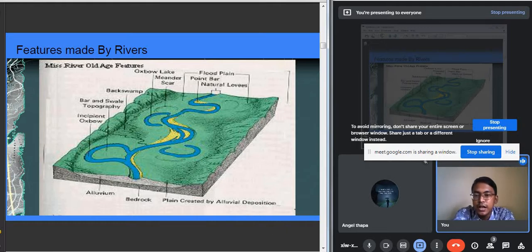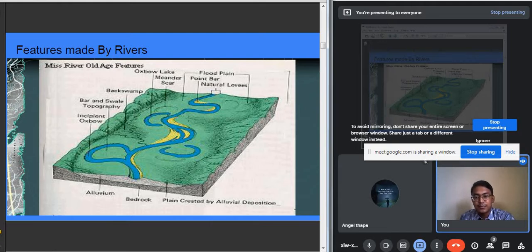Here you can see a picture, and this picture shows the different types of depositional landforms which are formed by the river. So when the river is flowing, it carries along with it the sediments. Because of carrying the sediments, the river deposits the sediments on the bed of the river, and the river cannot move in a straight direction. So what it does is it changes its direction. It moves in an S-like, zigzag pattern.